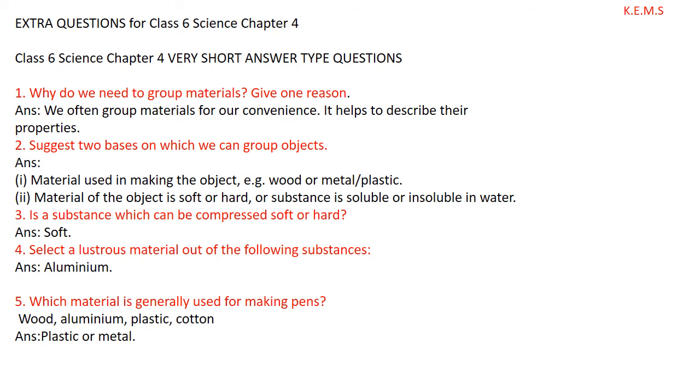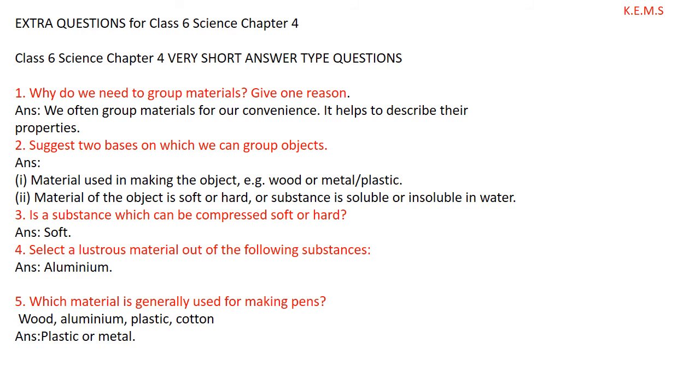Look at the second question. Suggest two bases on which we can group objects. The first is the material used in making the object, for example wood, metal or plastic. Another is whether the material of the object is soft or hard, or whether a substance is soluble or insoluble in water. So we have studied how we can group the objects, and accordingly you can write the answer. Is a substance which can be compressed soft or hard? We can compress that substance, so naturally it will be soft.